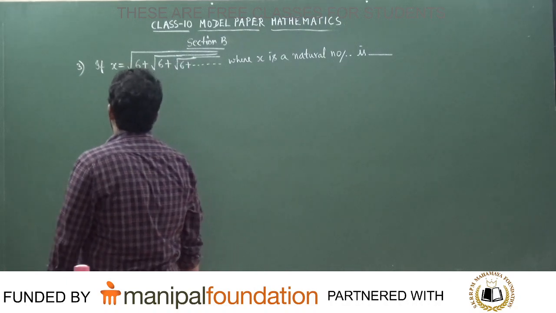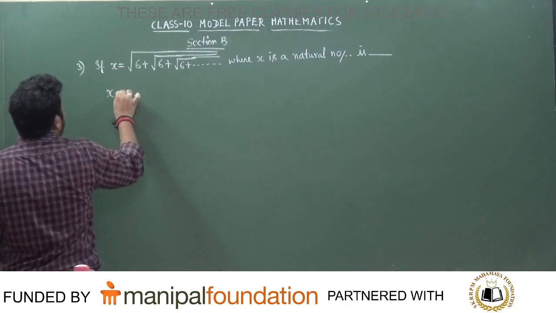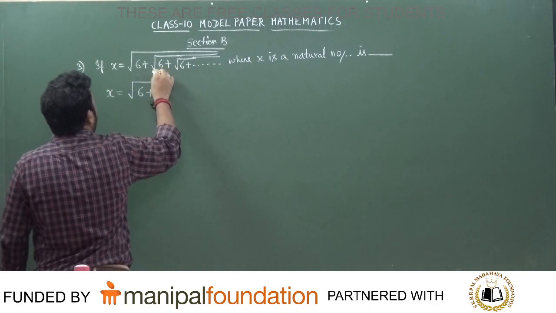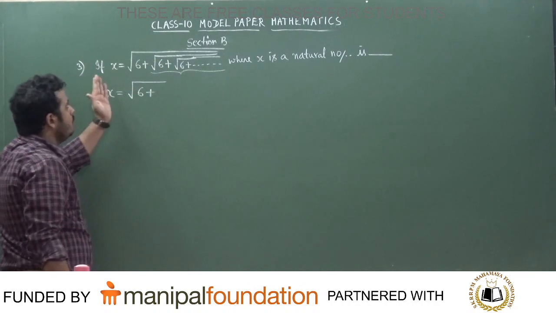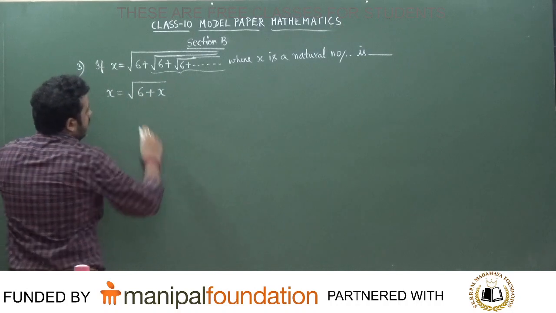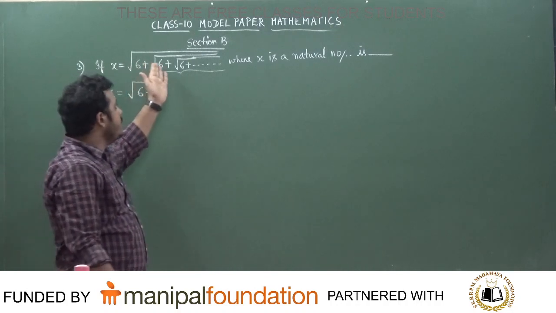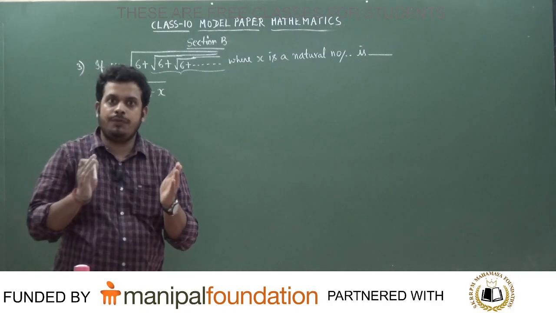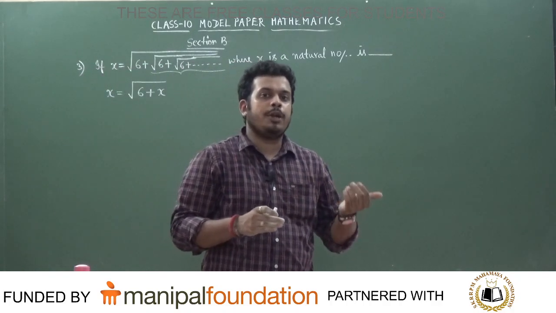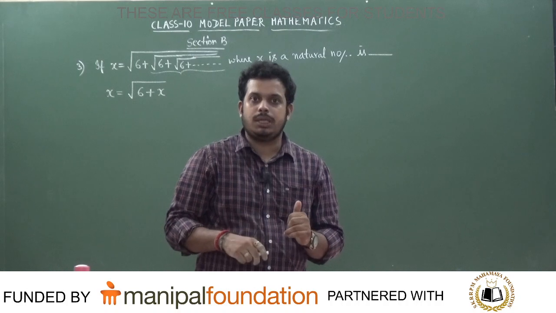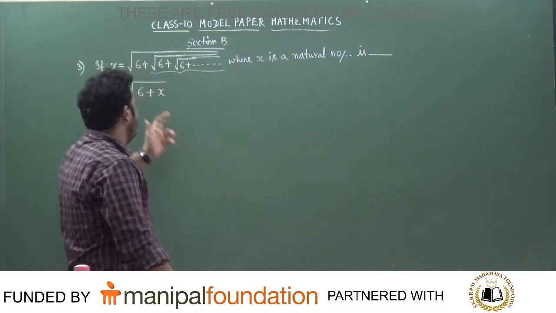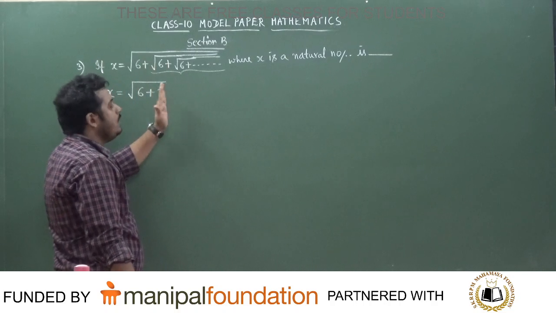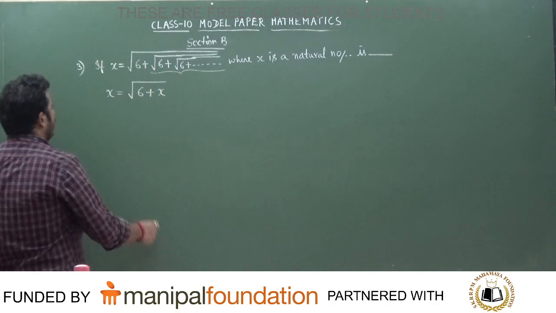Now everybody see here, x is equal to square root of 6 plus this remaining part, which is the same as the question. So what I'll do, I will write it as plus x, correct or not? Why? Because it is infinite times. What is infinity minus 1? From an ocean full of water, if you take out one bucket of water, will the level of water in the ocean change? No, it won't change. So if you take out 1 square root of 6 and write the remaining as x only, it is still the same. Is that correct or not, students?